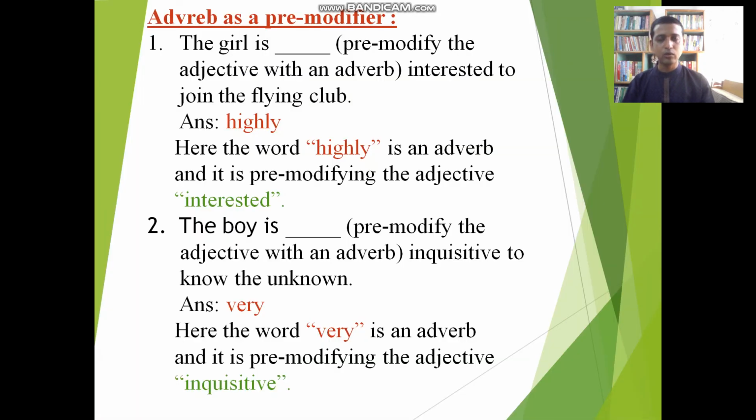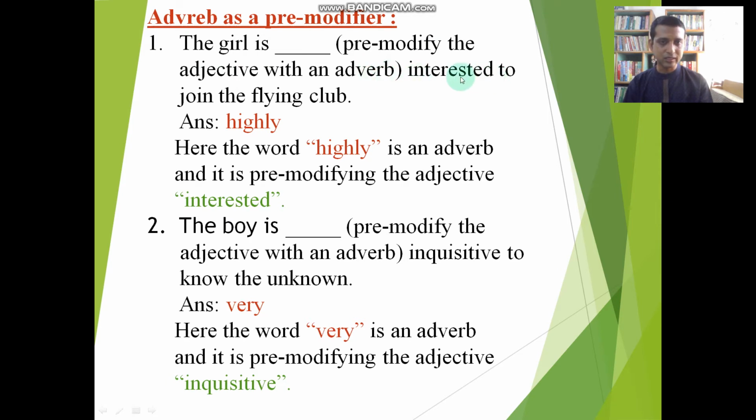Students, now we will take a look at some examples of how an adverb can be functional as a premodifier. First example: the girl is dash interested to join the flying club. Within bracket, you are getting a clue: pre-modify the adjective with an adverb.